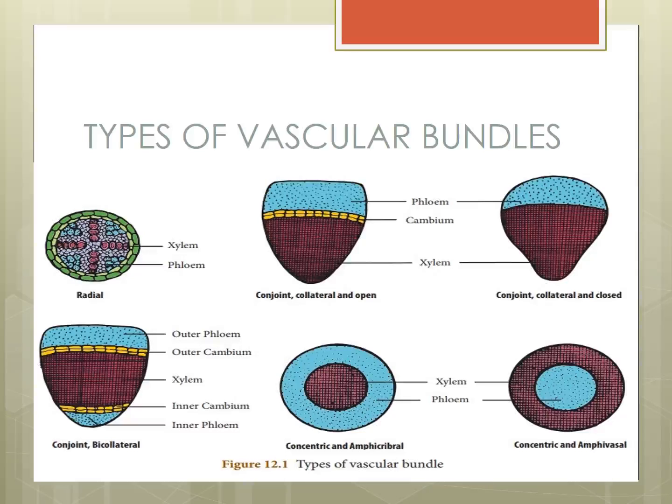Endarch: protoxylem lies towards the center and metaxylem lies towards the periphery. Example, stem. Endarch means inside. There protoxylem lies towards the center, and metaxylem lies towards the periphery.